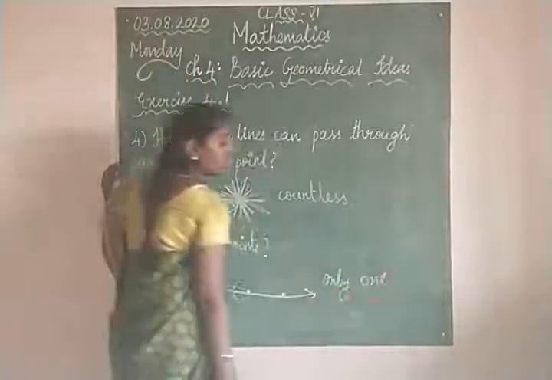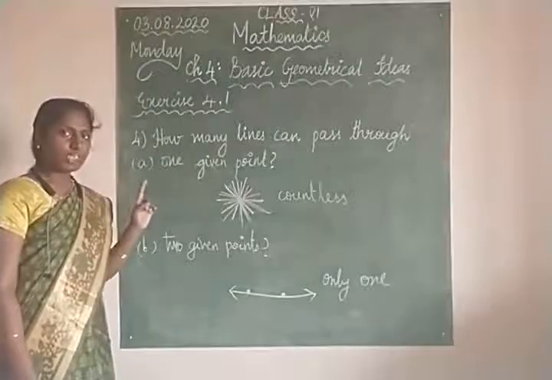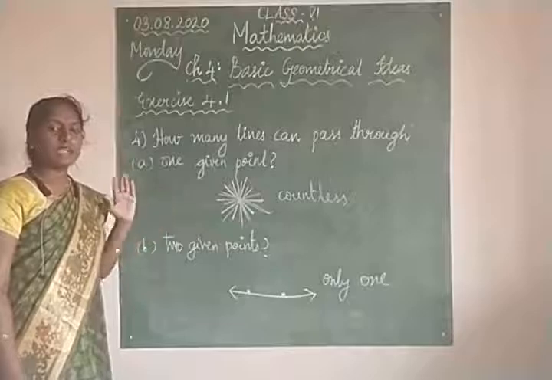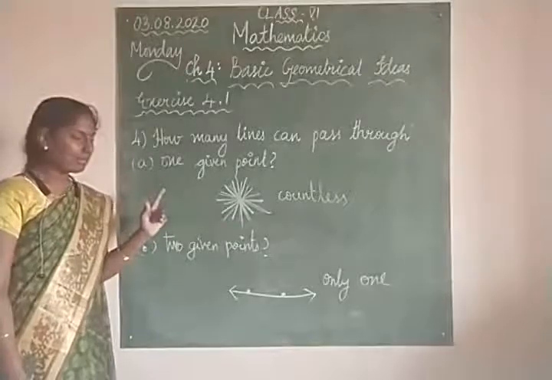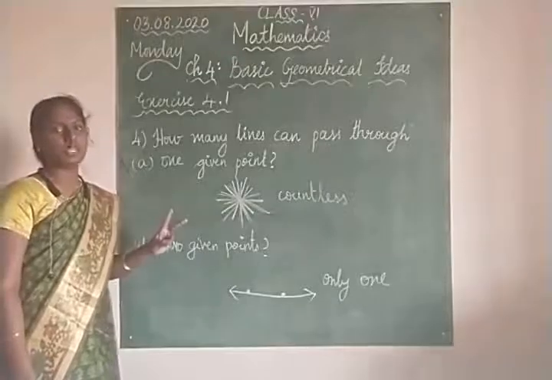So is it clear? Kindly please remember this. This is very important. Through one point, uncountably many lines can pass, and only one line can pass through two given points. Is it clear?